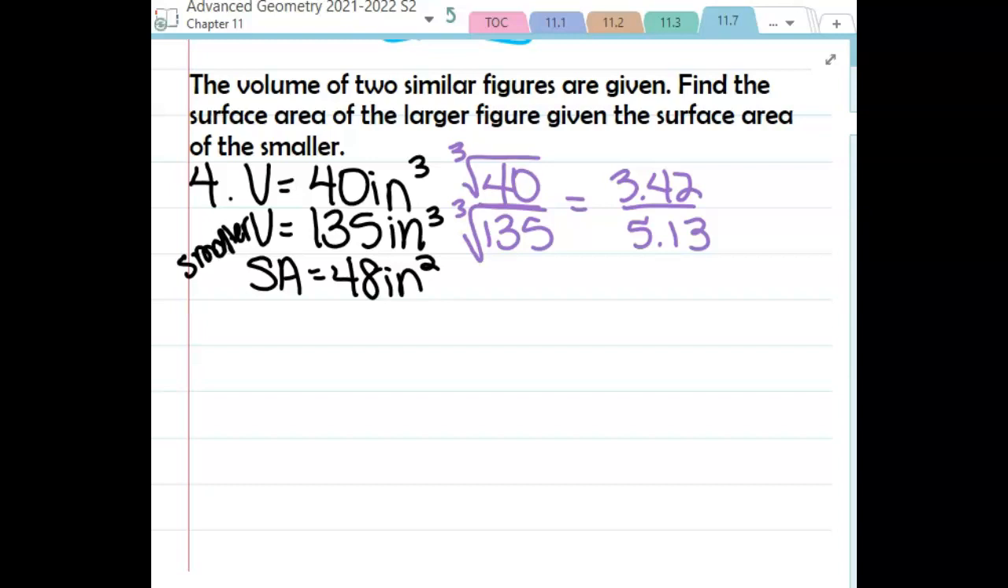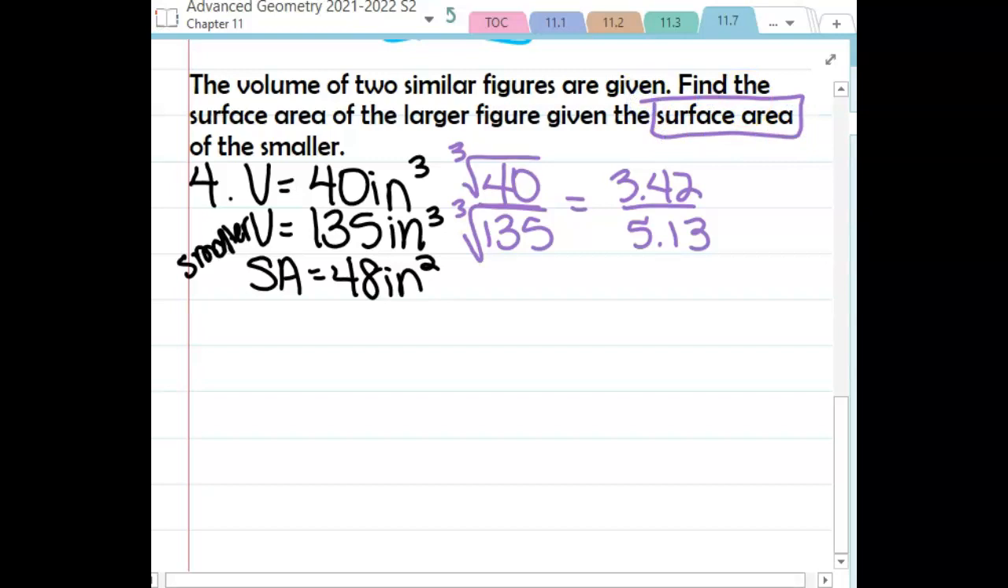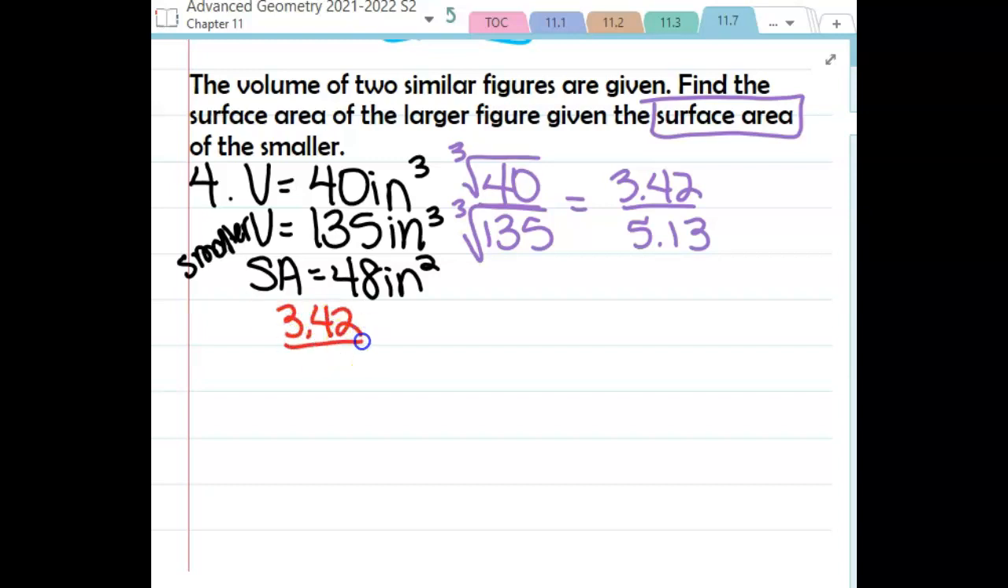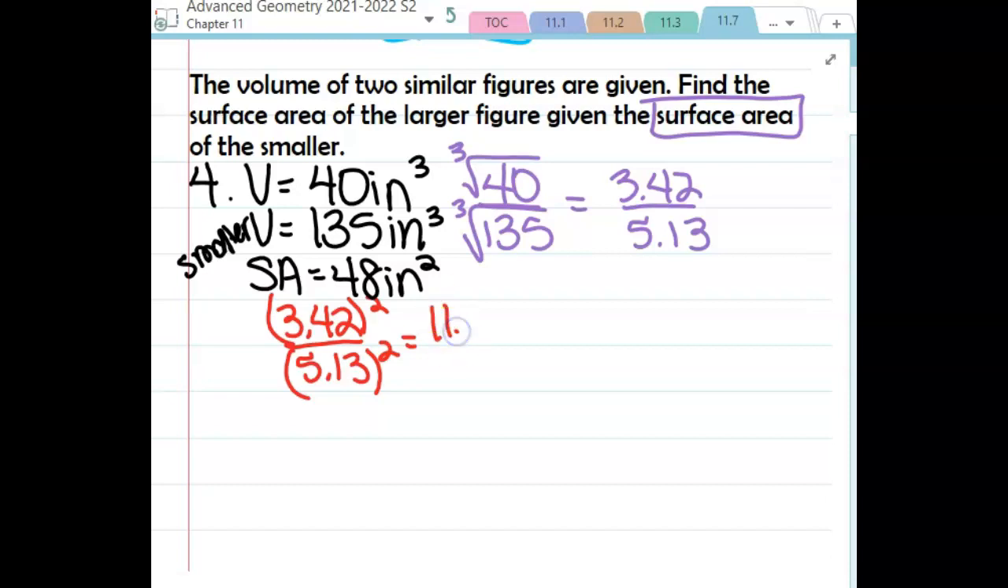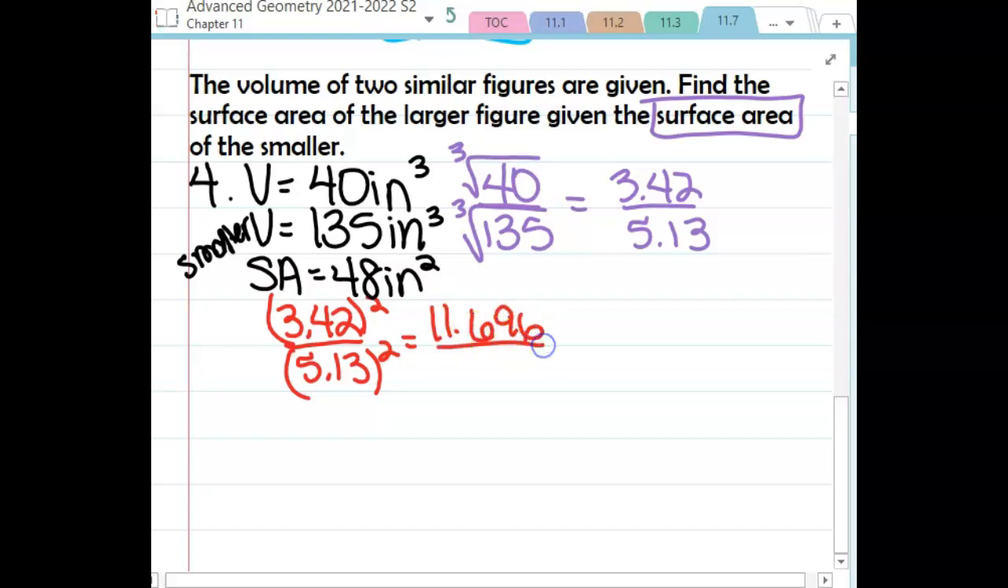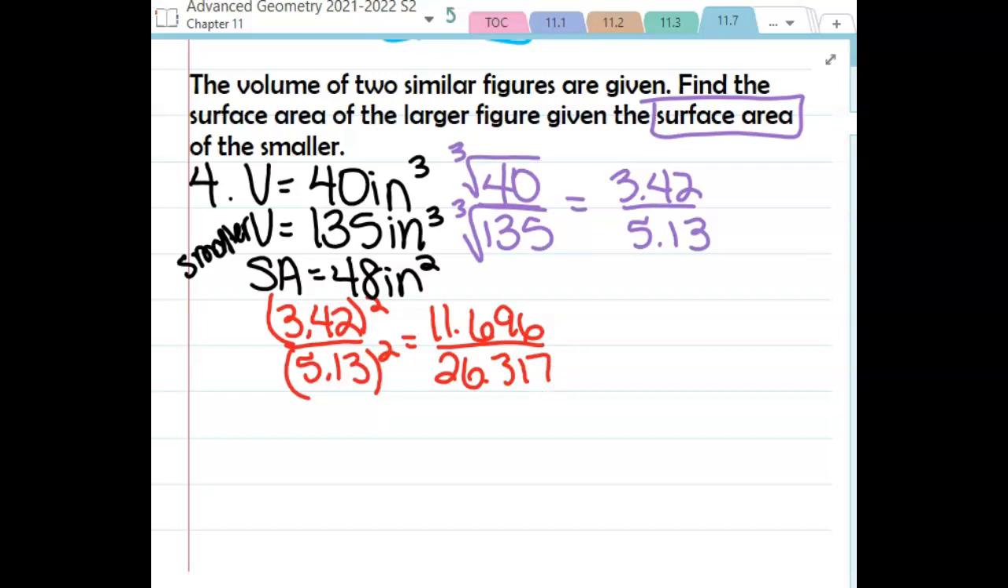The next thing I'm going to talk about is their surface area. So their side lengths is A to B, their volume is A cubed over B cubed, their surface area is A squared over B squared. So what I want to do is take that 3.42 over 5.13 and square them. I'm going to keep a couple extra decimal places here, so these give me about 11.696 and 26.317. Now this is the ratio of their areas.